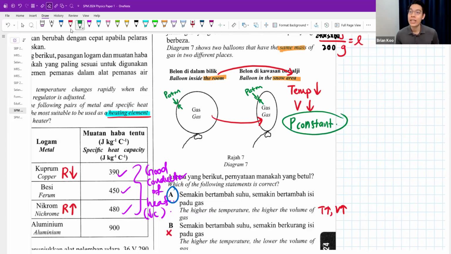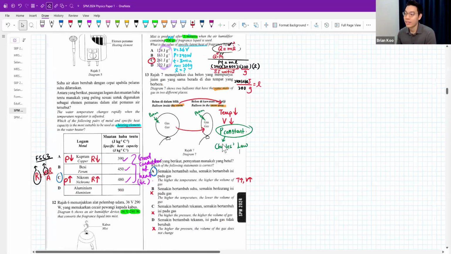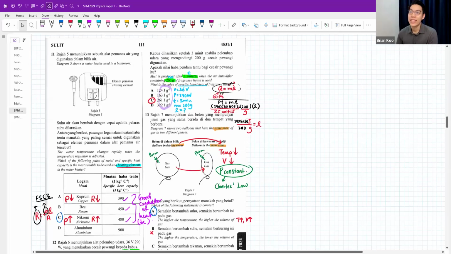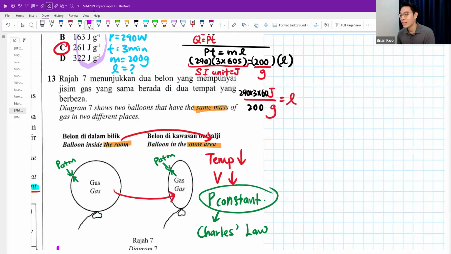Right? If the question asks, what gas law is this? This is Charles' law. Okay, this is Charles' law. I always tell my students how to remember this is to think of this sentence. I don't know if you all know about this, but I don't think so, unless you're my student. Best thing Charles planted was green vegetables.